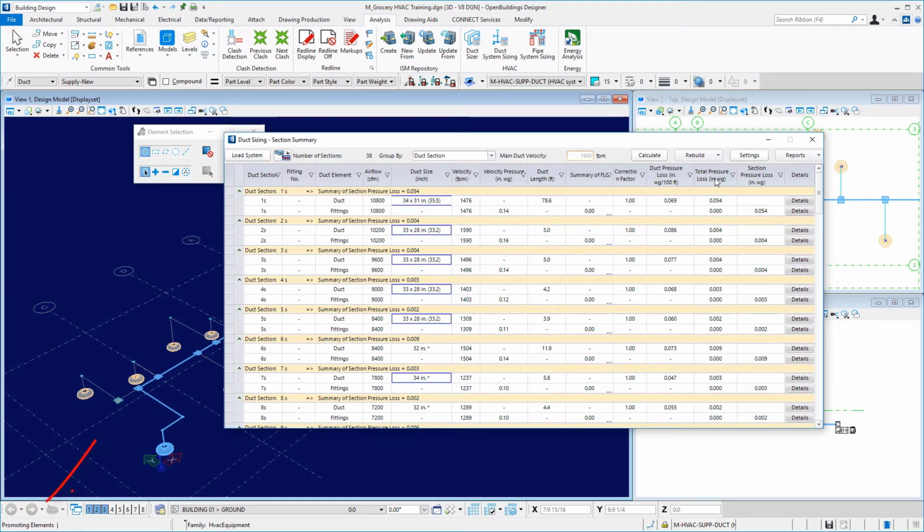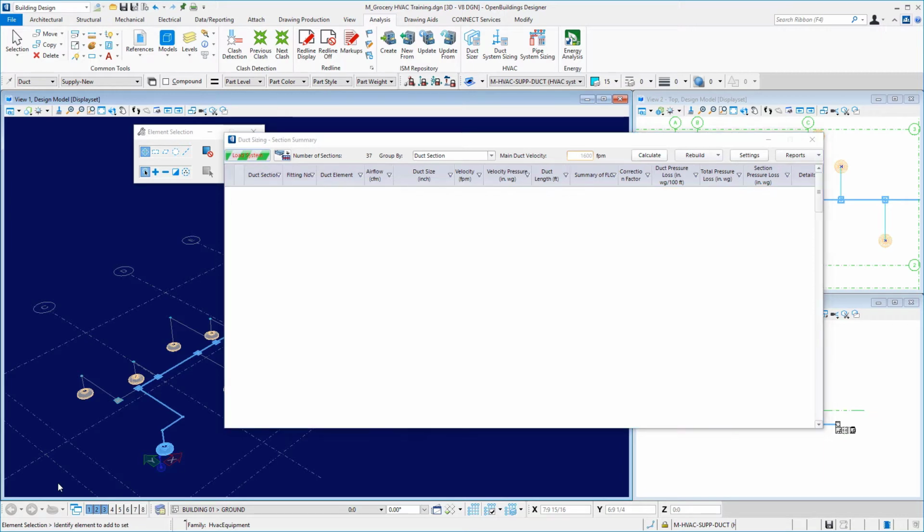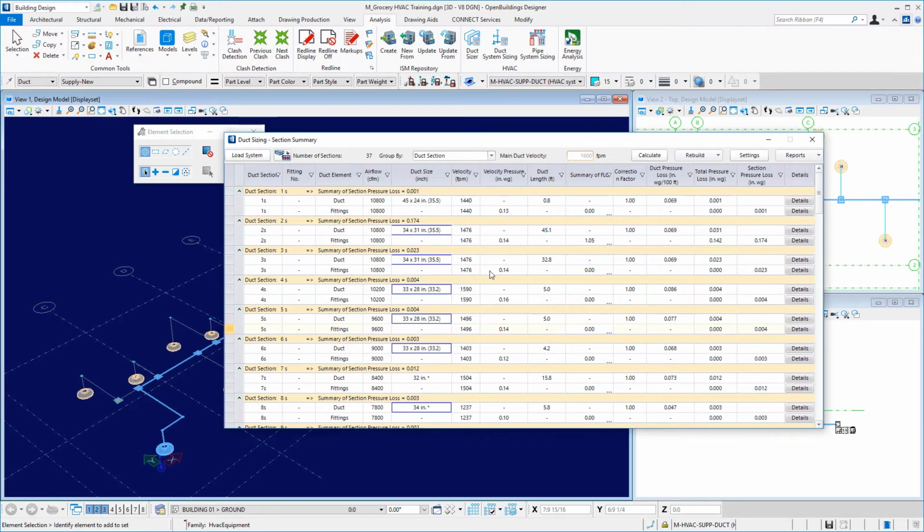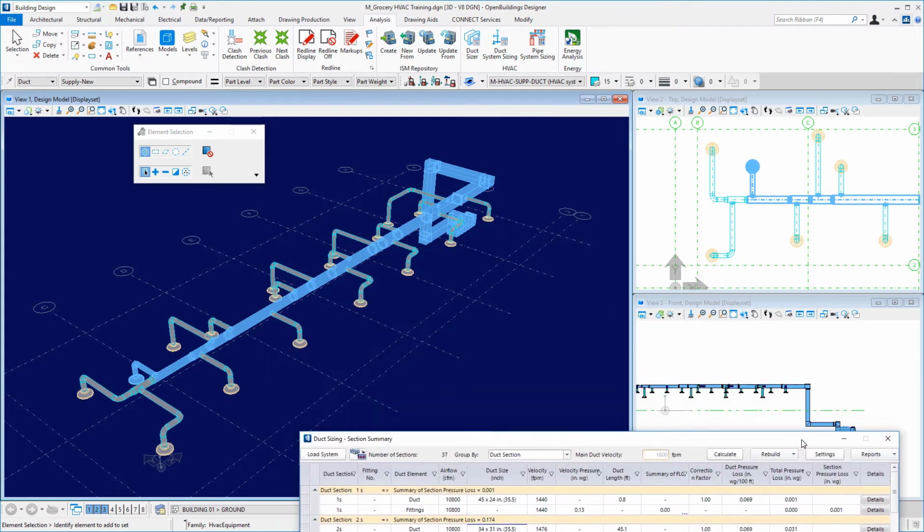Notice in the status bar, I get this message in the prompt: promoting elements, creating fittings. I'll say OK on this pressure loss for critical route path. And I'll move this out of the way. We can see back here, there is our HVAC system promoted to 3D.